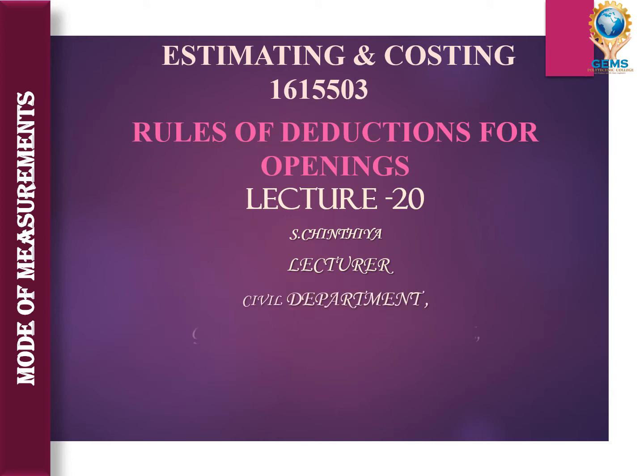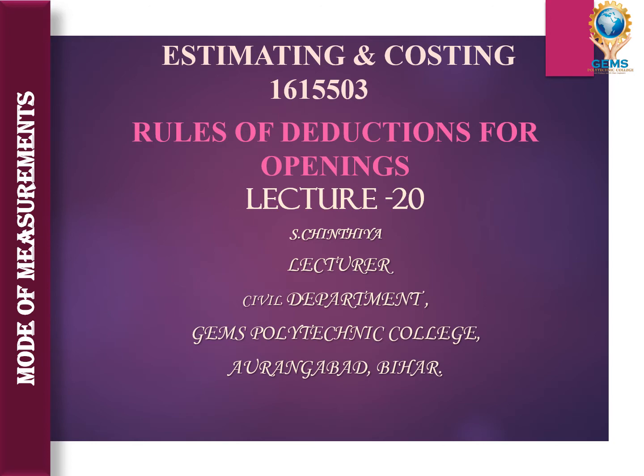So until now in the previous lectures, we have learned what is measurement, then what are the units of measurement for various items of work. Unit of measurement means what unit we are going to use for the different items of work. For example, earthwork will be measured in meter cube, flooring will be measured in meter square, and for tado it will be measured in meter square. So that is the unit of measurement for various items of work.